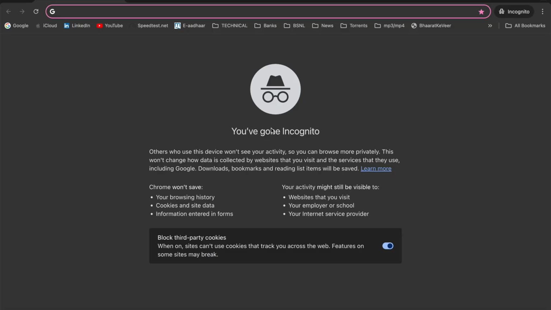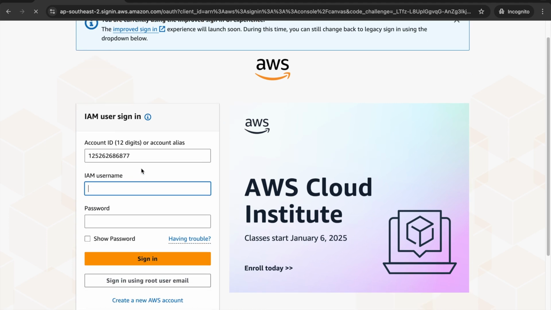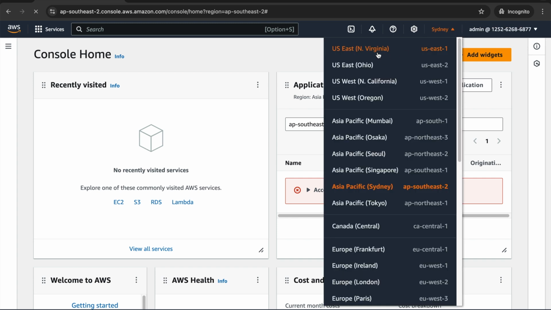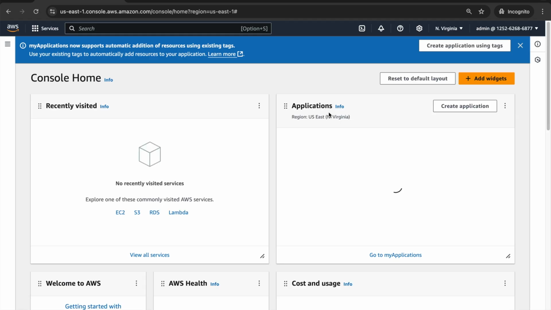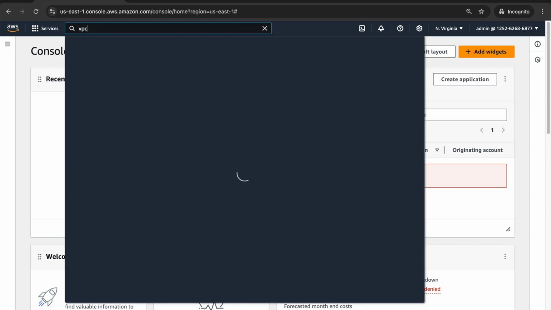Now what I'll do is open an incognito window, because if you open the console in the same window, all the windows will be refreshed and you will be asked to log in. So I create a new one, provide the ID and its corresponding password, and then sign in. Now as you can see, I have signed in using the admin user in this particular account, and the region is Sydney. Let me change it to North Virginia. As you remember, we had created a VPC in this particular region, so let's open the VPC console.